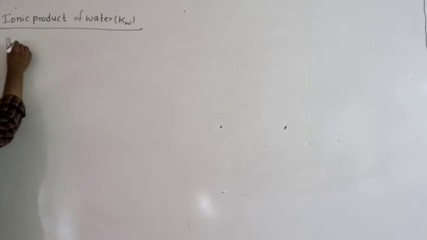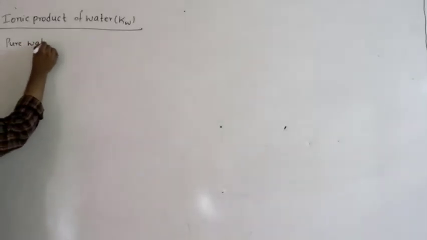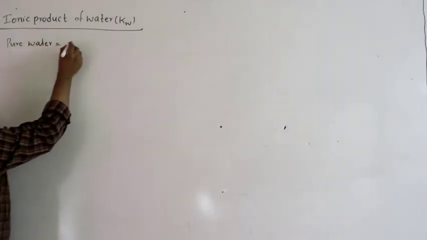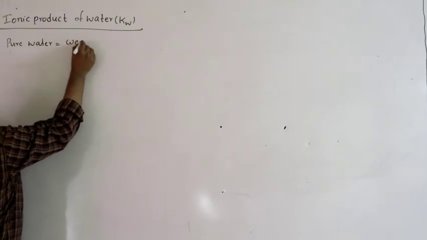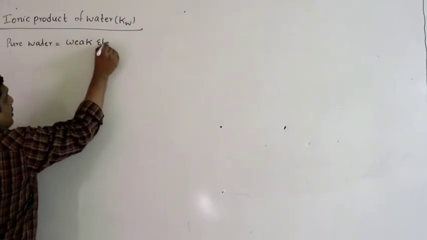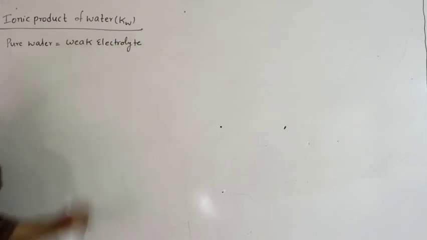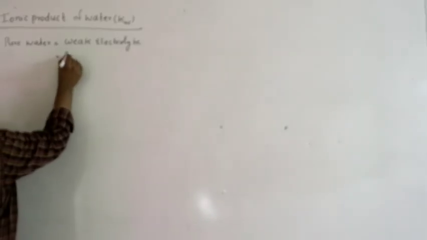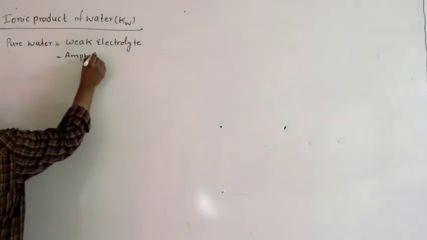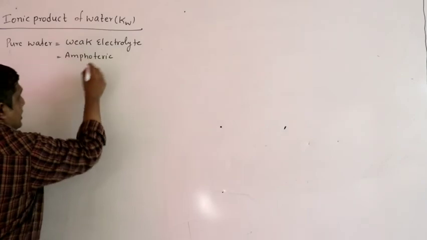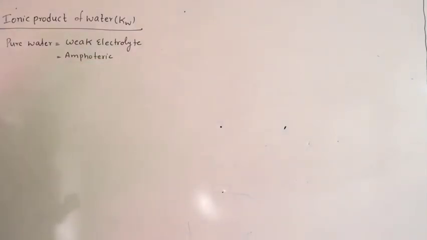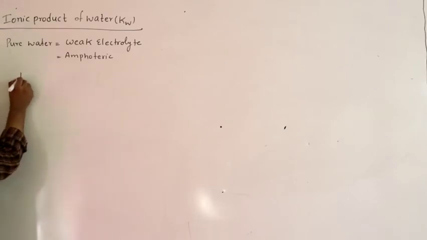Ionic product of water. Let us take pure water. Pure water is a weak electrolyte and it is amphoteric in nature. Water is amphoteric in nature. Amphoteric means it can act like an acid as well as a base. So let us write the meaning of amphoteric.